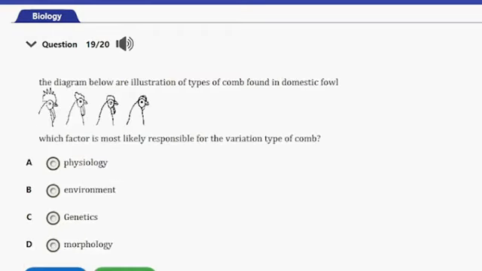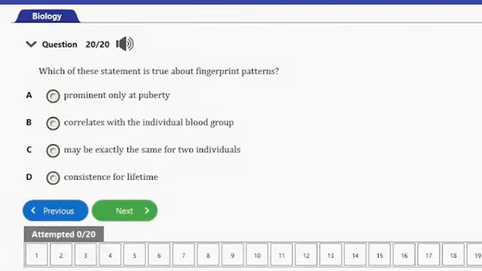The next question here is question number 19. It says, the diagram below is an illustration of types of comb found in domestic fowl. Which factor is most likely responsible for the variation in type of comb? So we have A, physiology, B, environment, C, genetics, D, morphology. So guys, actually the answer to this question is genetics, and that's C. So let's look at the next and the last question.